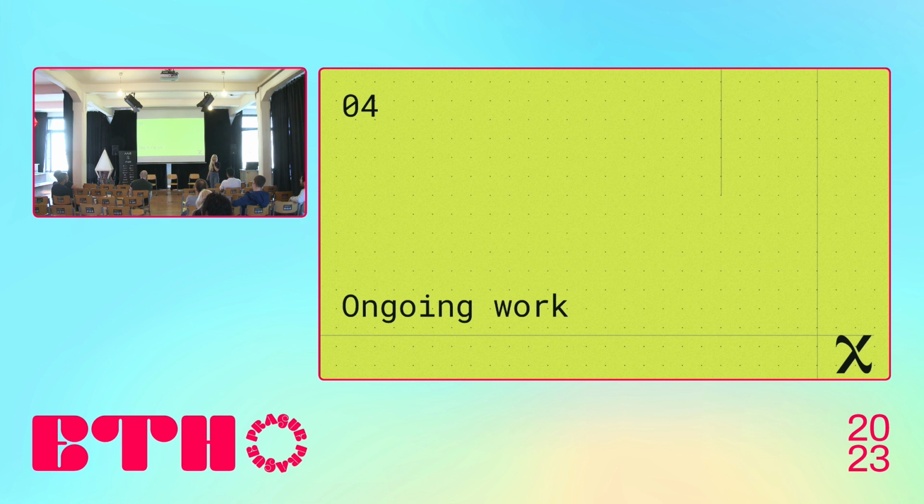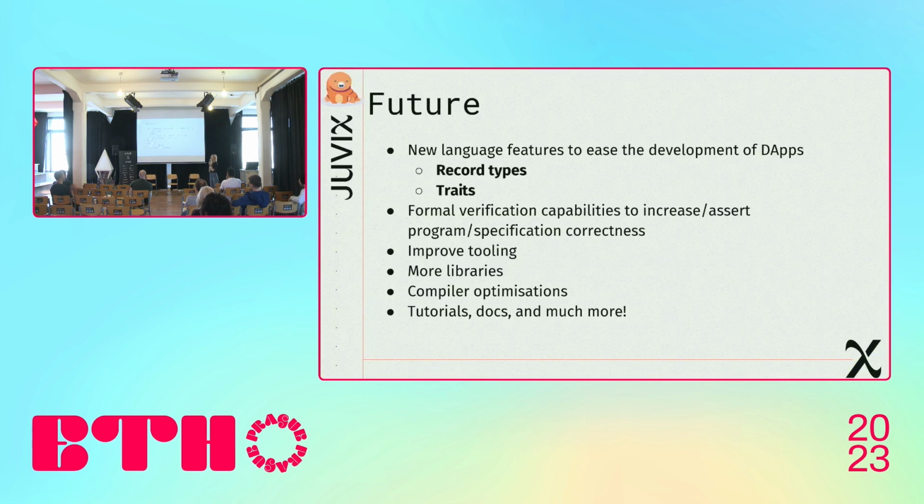And it's not all. The language is in development, so we continue working on it and adding new features as well. So here are a few things I can share that we're working on. We're adding support of record types, which would help you to even more precisely integrate your business logic in the type system of your application. We are adding traits, which are type-class-like structures, which will help you to write abstract functions that you will be able to use with different data types.